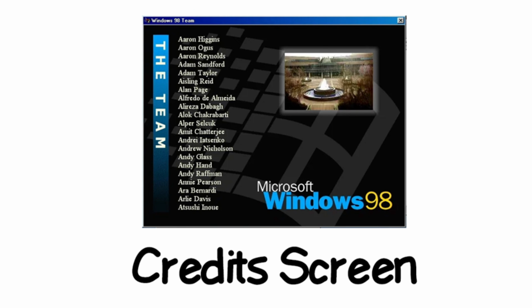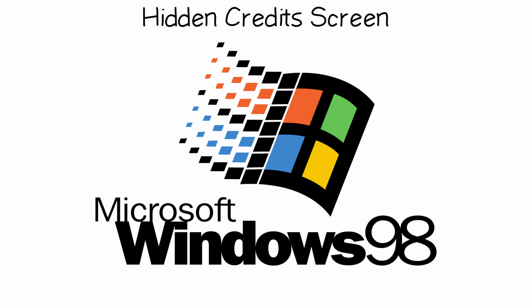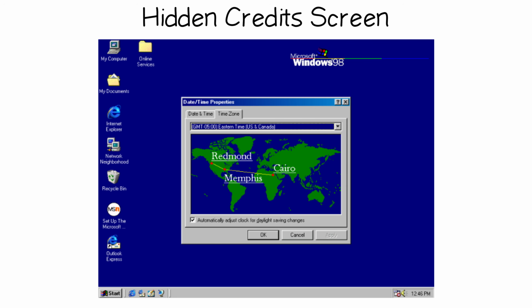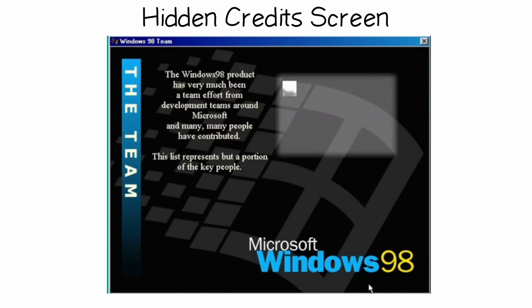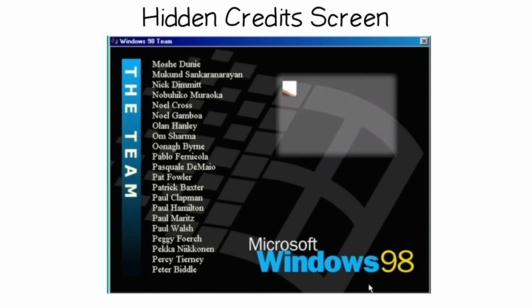Windows 98, hidden credits screen. On Windows 98, if you open Date and Time Properties, click the Time Zone tab and drag the cursor across the world map between these 3 points: Memphis, Egypt; Memphis, Tennessee; and Redmond, Washington, the screen bursts into a credits roll, showing the list of the whole Windows 98 team.